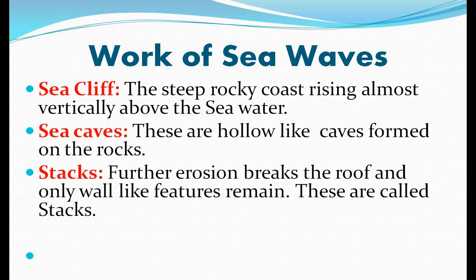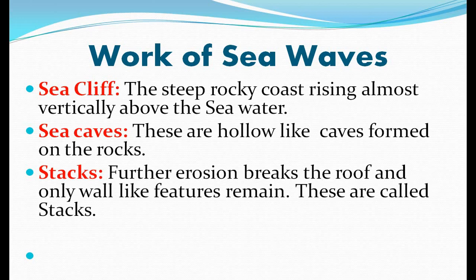So understood? First, the rocks are there in the seawater, and the sea water continuously strikes at these rocks, and as a result cracks develop, and these cracks become bigger and bigger over time, and after some time hollow-like caves are formed on the rocks, known as sea caves.